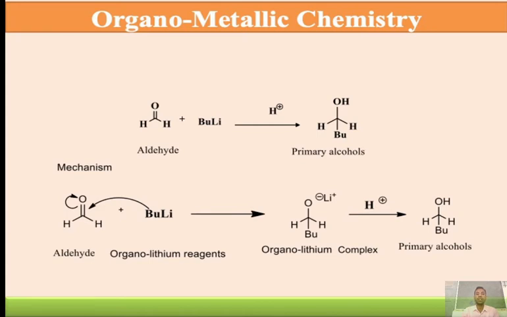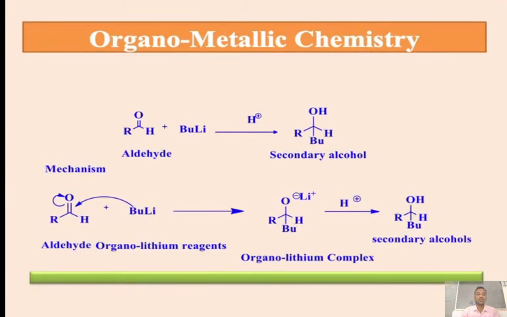So we found here that formaldehyde simply reacts with butyl lithium, followed by the organolithium complex, followed by hydrolysis. It converts into primary alcohols. Then again we have to replace the formaldehyde with acetaldehyde, meaning one hydrogen atom is replaced by an alkyl group, so we call it acetaldehyde. Then again butyl lithium followed by hydrolysis with H plus, and again it forms a different type of alcohol, that is secondary